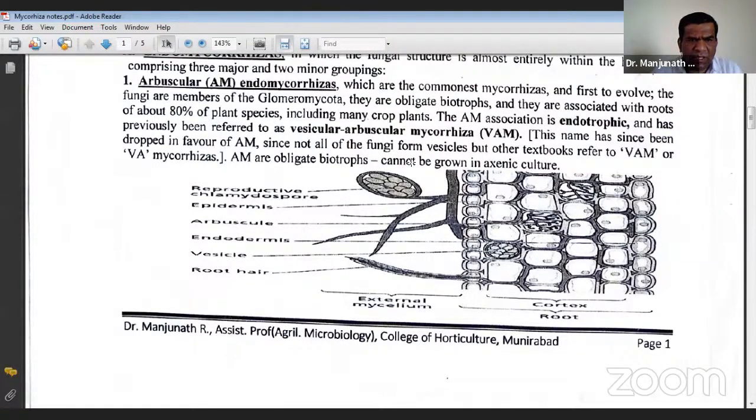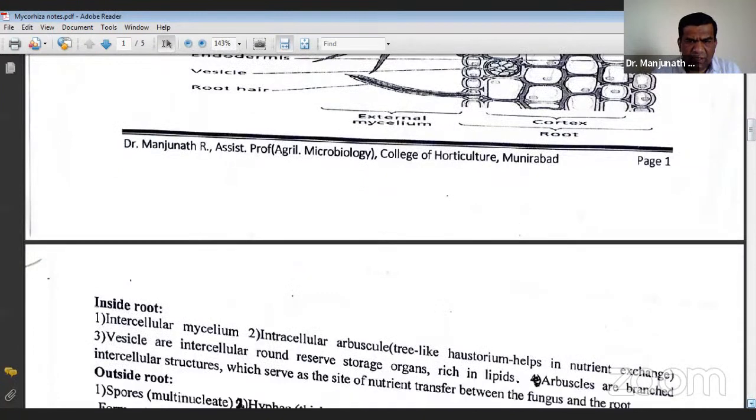So this is the reproductive structure. This is the arbuscles, what you see, and these are the vesicles. And you can see the root hairs, and you can see its establishment is inside the root cell. That's why it is called endomycorrhiza.